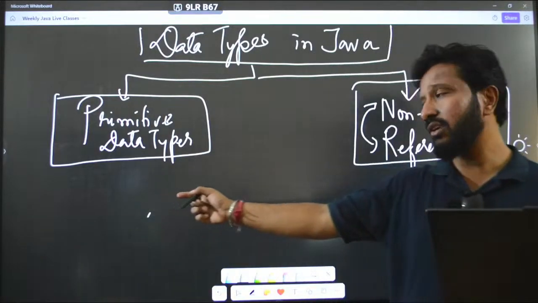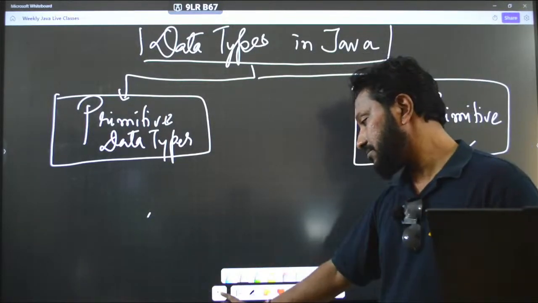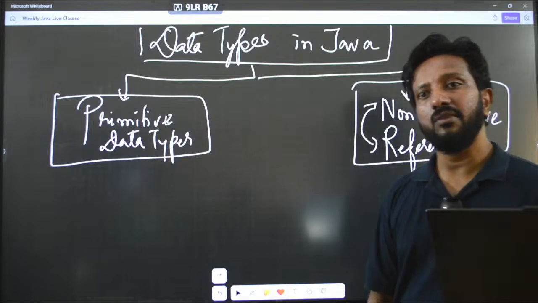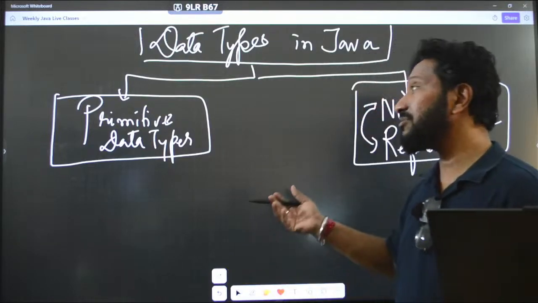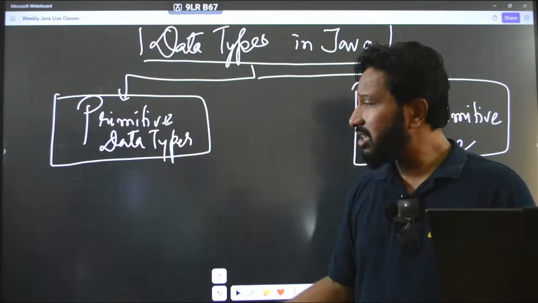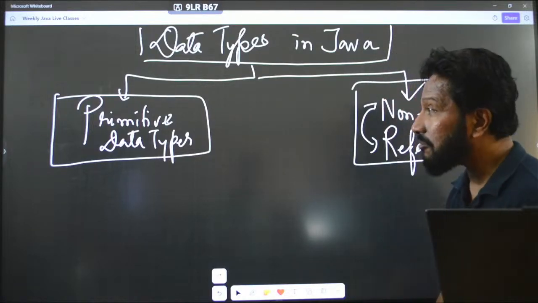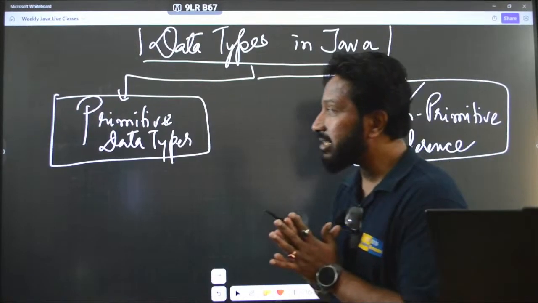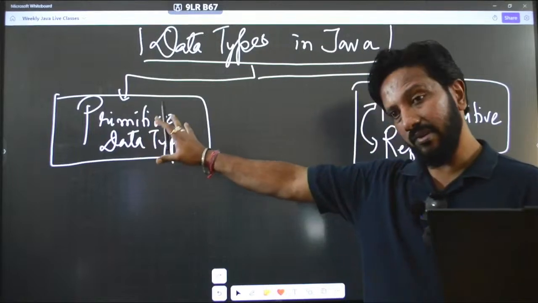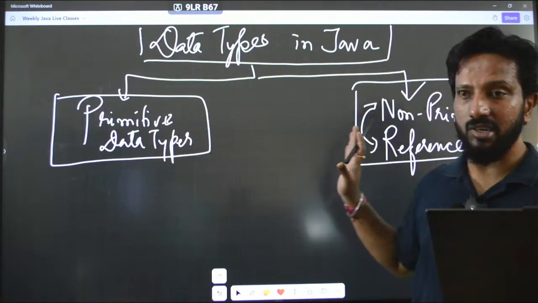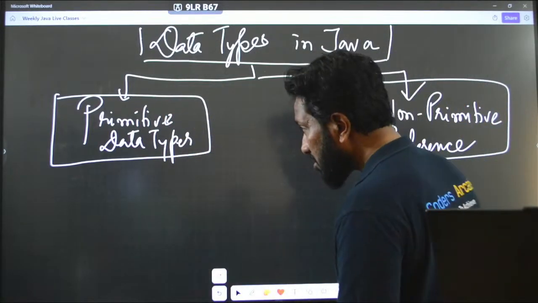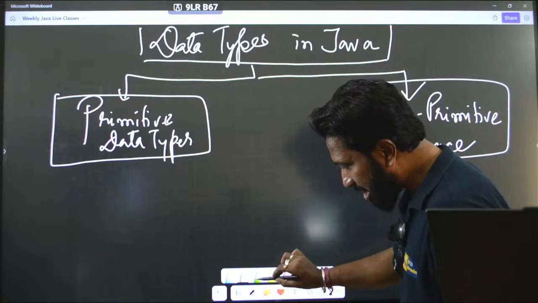Right now I am talking about the data types in Java. If you want me to talk about the data types in C or C++ also, you can just ping us in the comment section, we will do that. For the time being, my focus will be on dedicated training of the data types in Java only. So let's start with the primitive data types now.